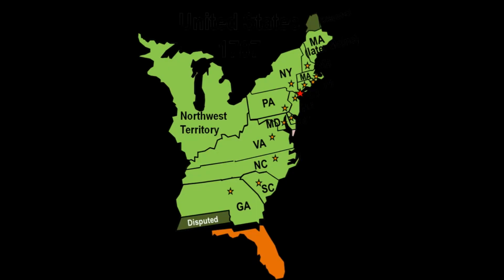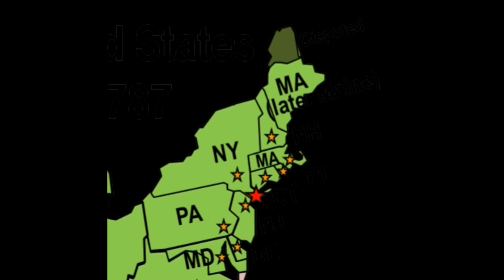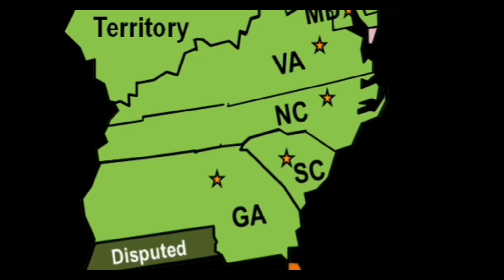The northern and southern states were arguing whether they should abolish the slave trade or not. The northern states thought slavery was morally wrong, while the southern states thought it was needed for their economic success.